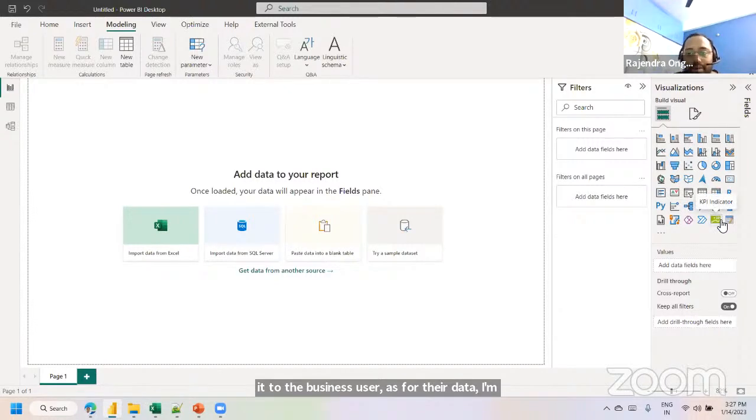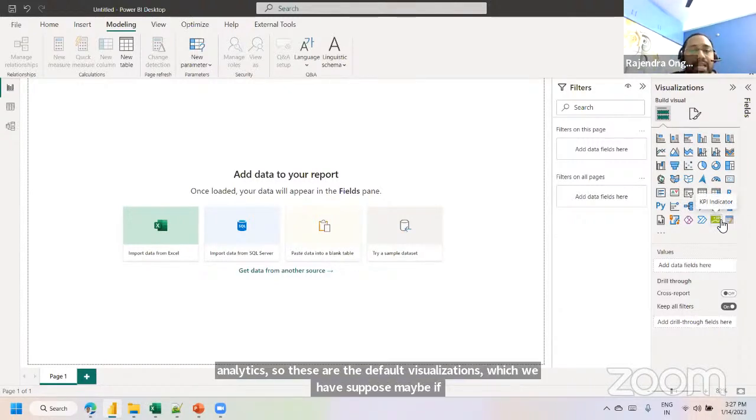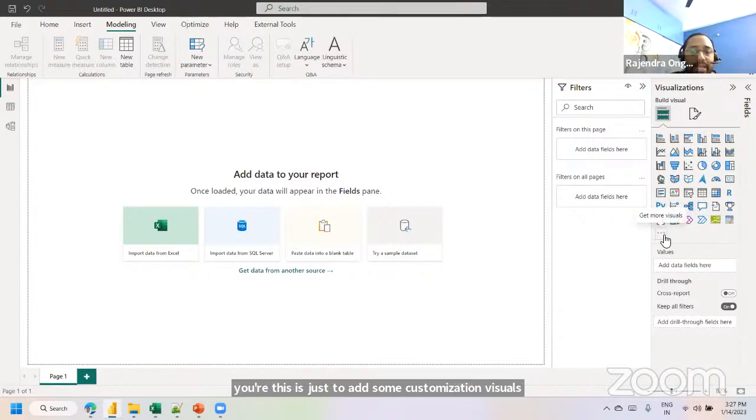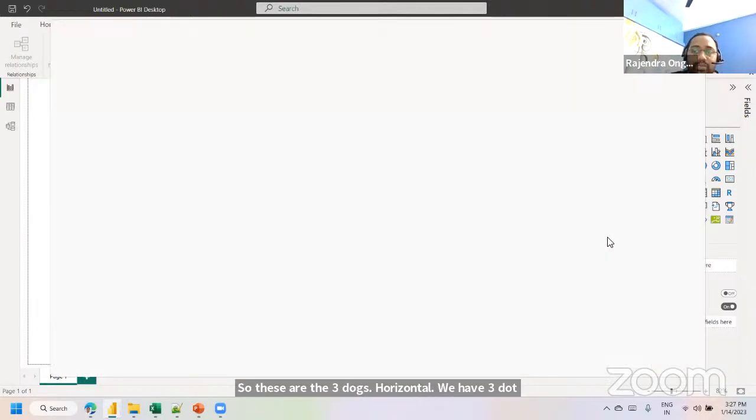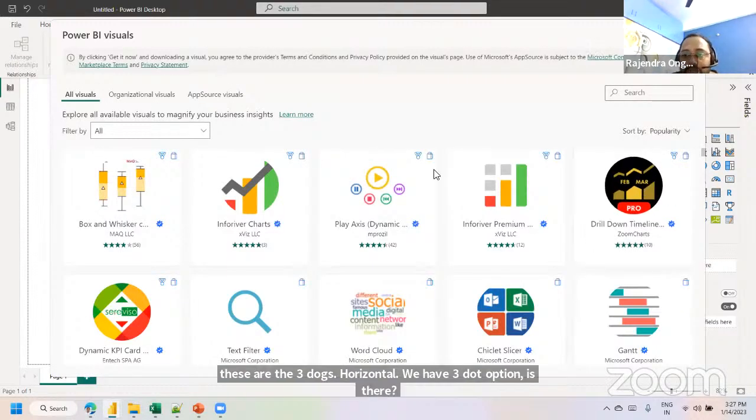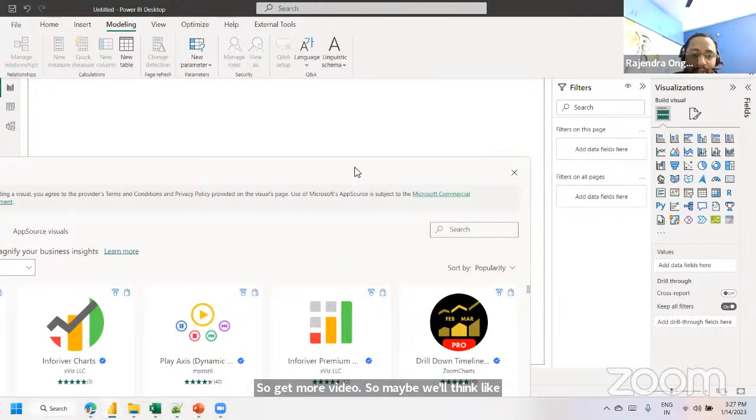If you are interested in adding customization visuals, like custom library visuals, we can import them using get more visuals. These are the three dots, the horizontal three-dot option. You may think only these visuals are supported, but no, it is not like that.